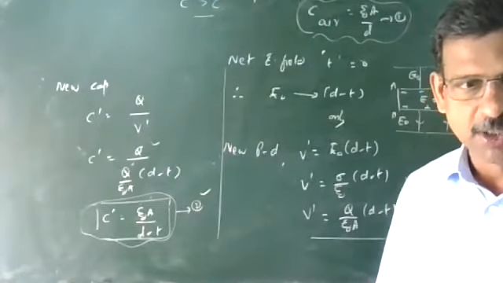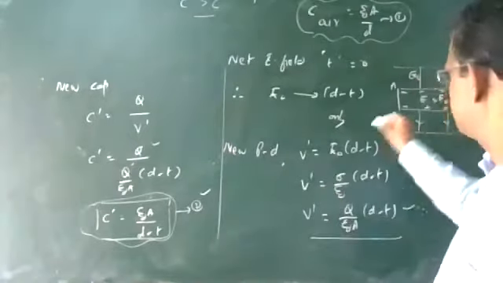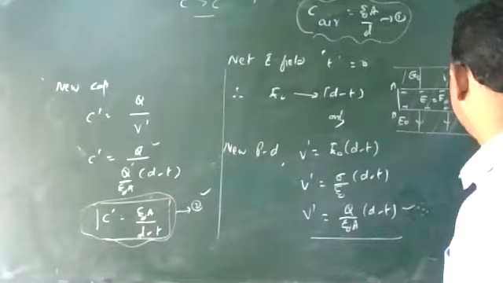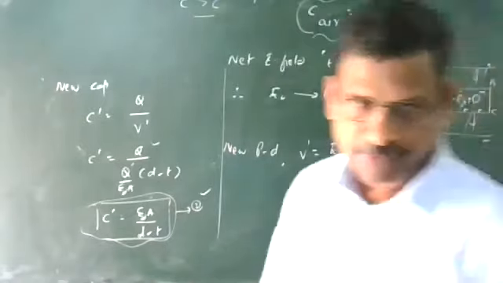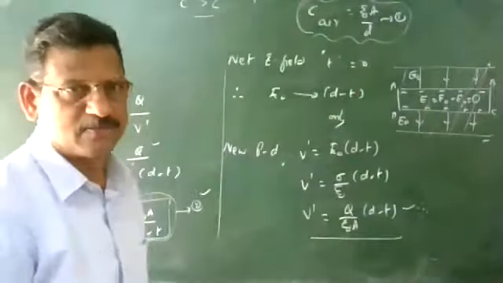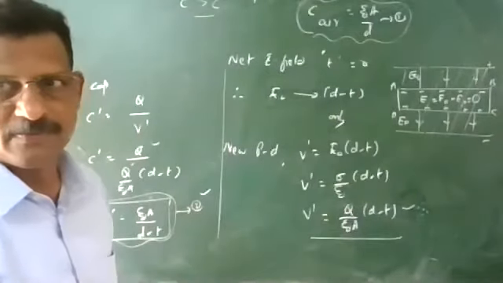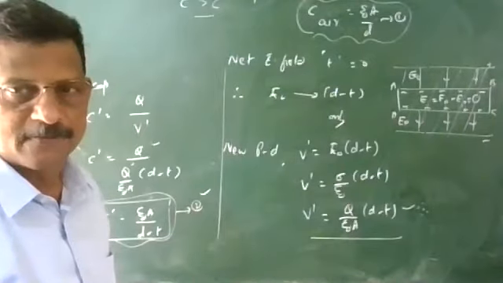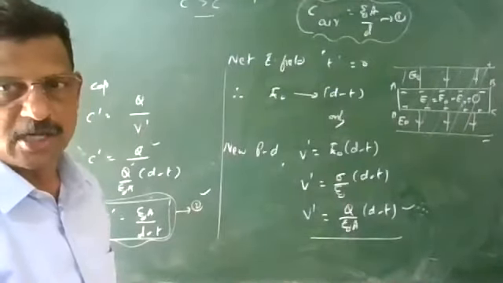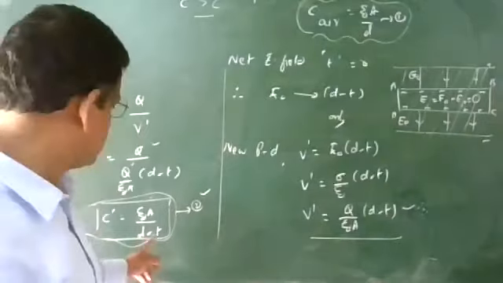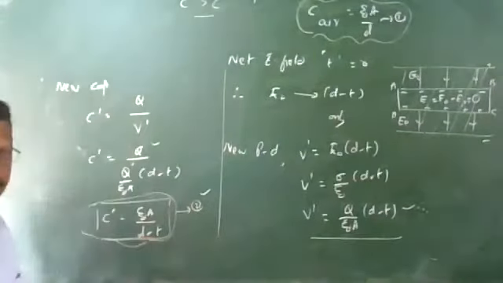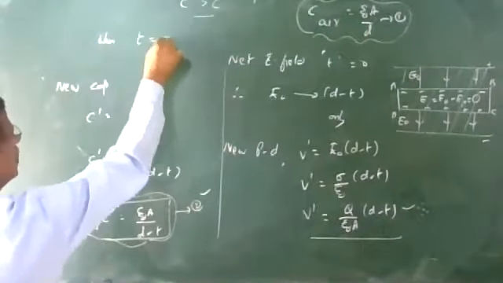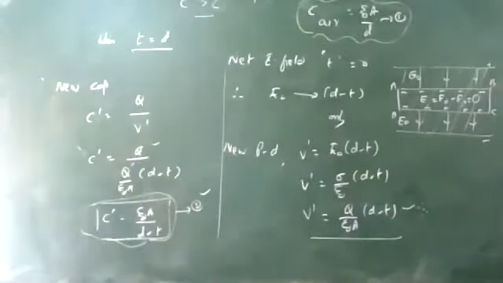Okay, look at equation number 2. Suppose the entire space is filled with a conducting slab, for example, a full copper block. What will be the capacitance? From this equation, d minus t, when the thickness t is equal to d, the spacing between the capacitor plates.